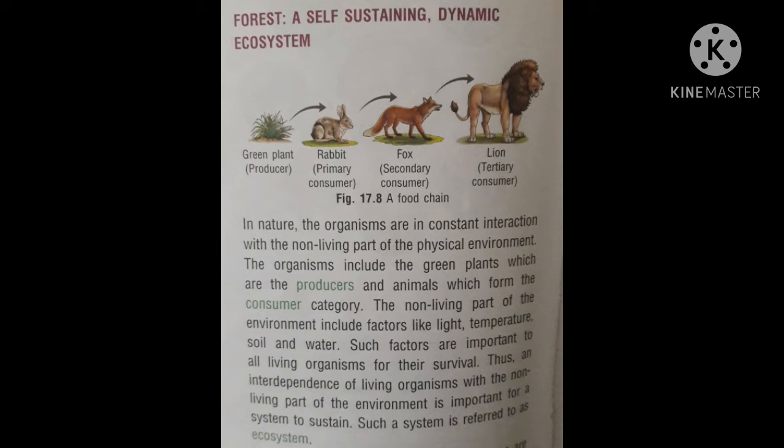Such factors are important to all living organisms for their survival. Thus, there is an interdependence of living organisms with the non-living part of the environment. This is important for a system to sustain, and such a system is referred to as an ecosystem.